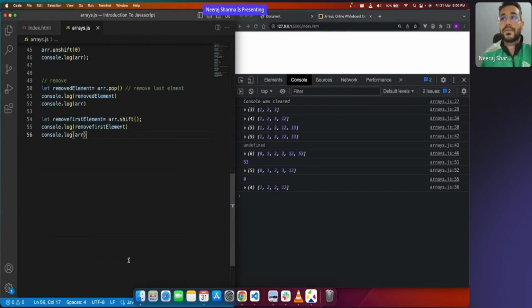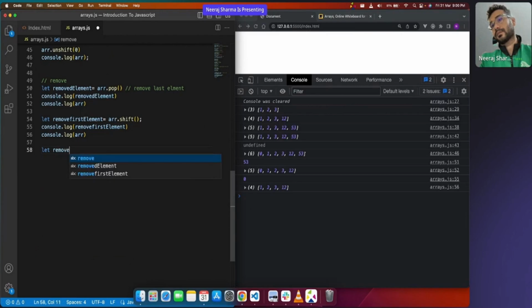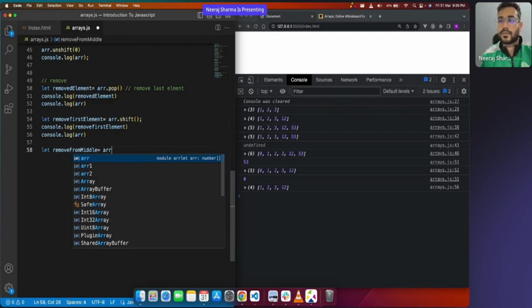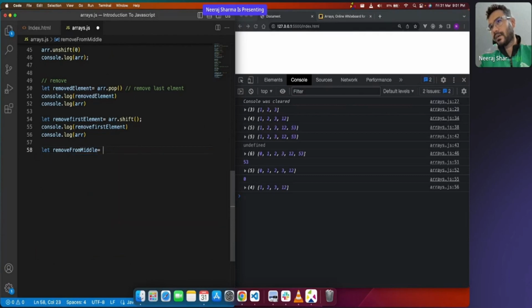Right, now what if you would like to remove from the middle? Let's see. Actually, for removing it from the middle, you have to make changes that will require you to run a loop for that.